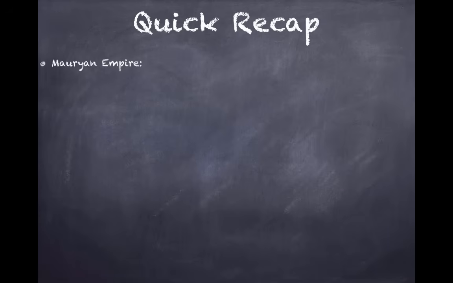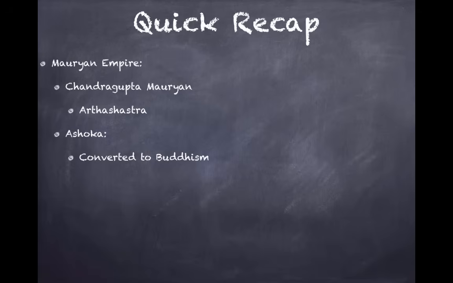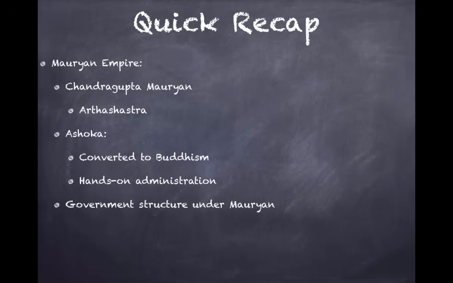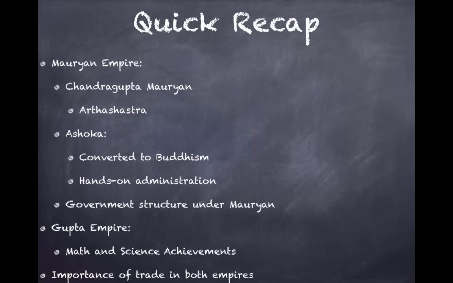So let's do a quick recap. We have the Mauryan Empire. Chandragupta Maurya, the founder of it, and the Arthashastra, the book on how to govern. Ashoka, don't forget about him, his conversion to Buddhism and his hands-on administration, and know the government structure under the Mauryan Empire as well. Now for the Gupta Empire, definitely be able to identify and explain some math and science achievements and the importance of trade in both of these empires.